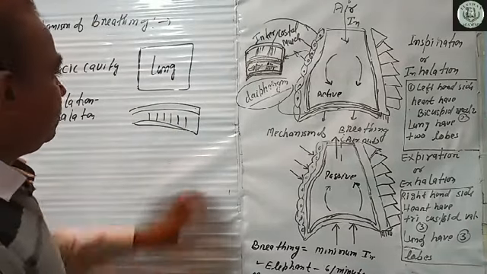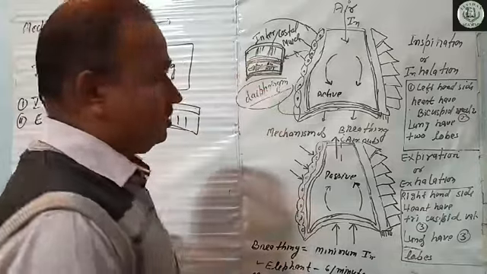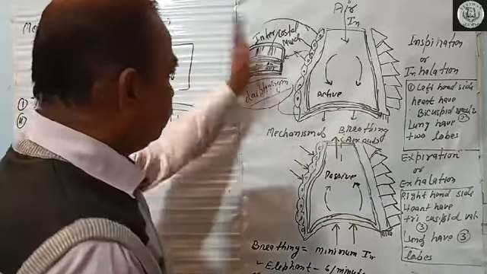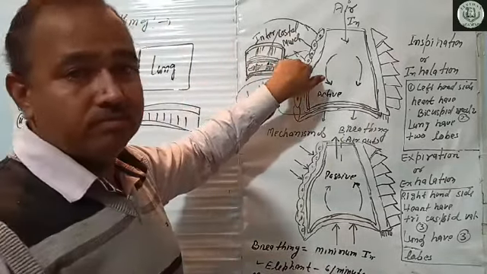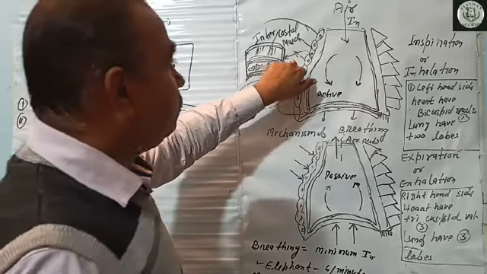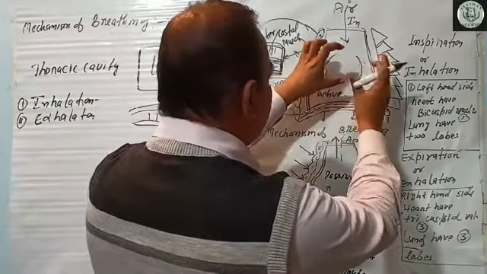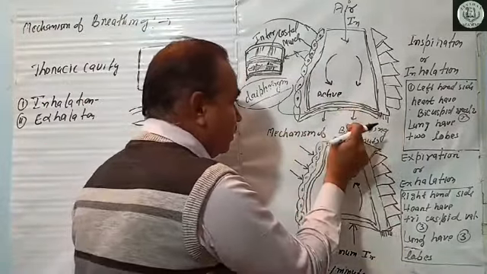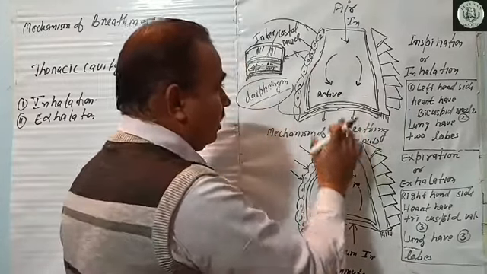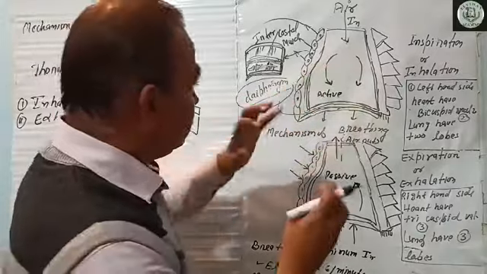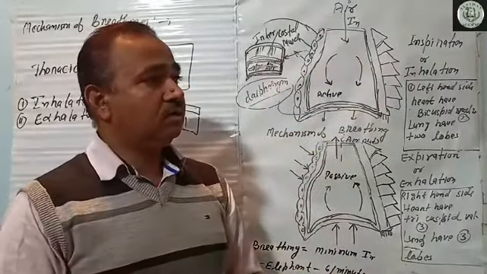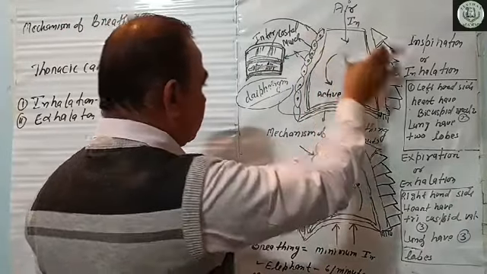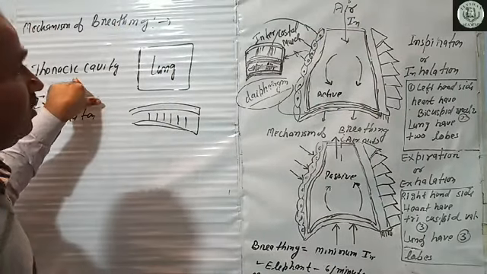First, when the intercostal muscles contract, it pushes the ribs in this direction, and due to this the area of the thoracic chamber, mainly the sternum as well as the ventral side, is increased with reference to the dorsal and ventral side, and ultimately the area of the thoracic cavity is increased.